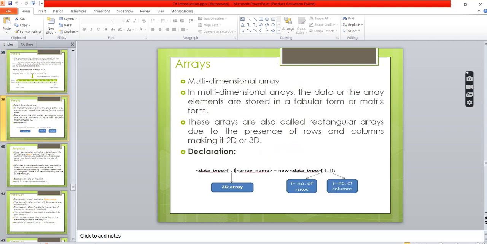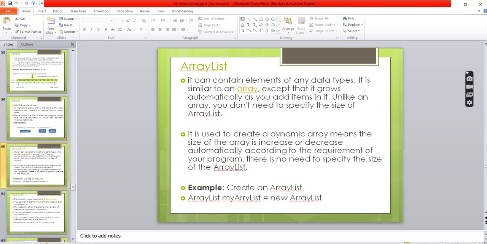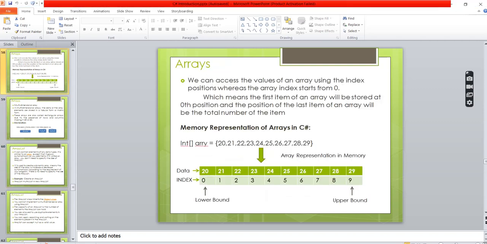So in an array also we can have a for loop with i as row and j as column. Even in an array we can have multiple dimensions: single dimension and multi dimensions. So what is an array?